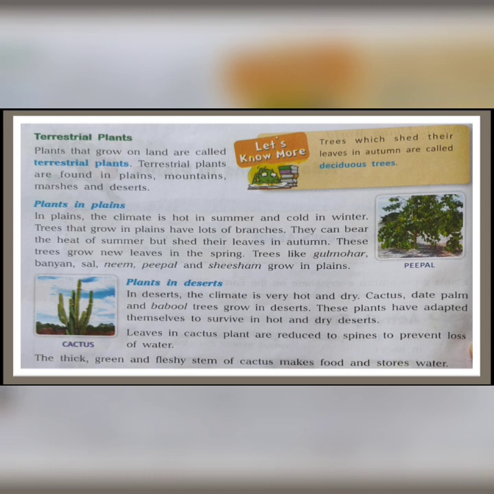Deciduous trees. The trees which shed their leaves in autumn are called deciduous plants. They shed, that means leaves fall off. Now plants in plains, as for example, gulmohar, banyan, sal, neem. These are some plants which grow in plains.